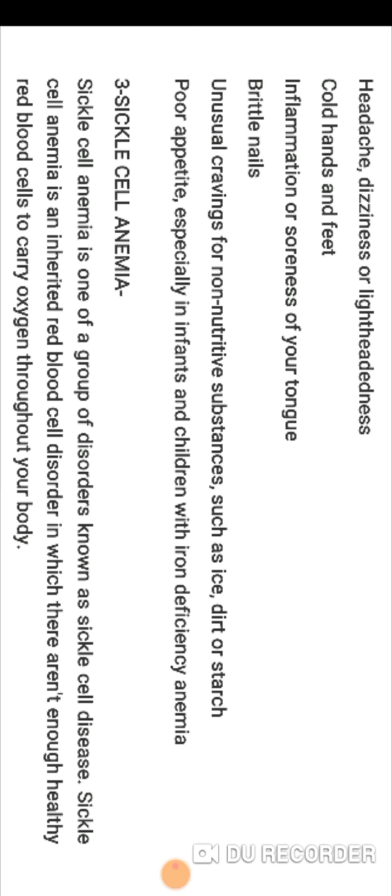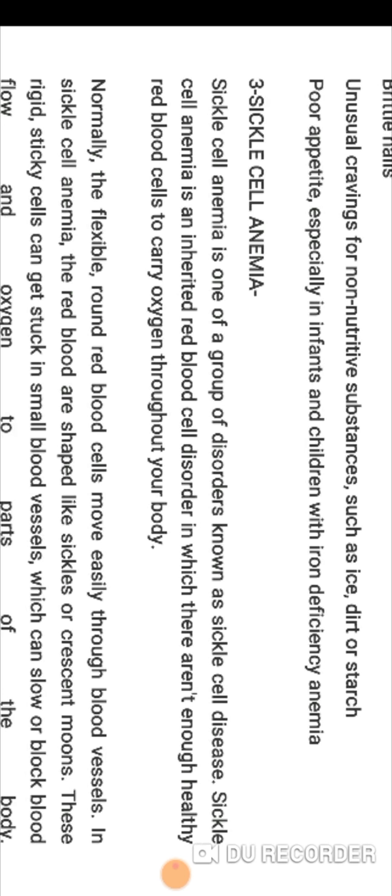Okay friend, now the third one is sickle cell anemia. What is sickle cell anemia? Sickle cell anemia is one of a group of disorders known as sickle cell disease. Sickle cell anemia is an inherited red blood cell disorder in which there aren't enough healthy red blood cells to carry oxygen through your body.